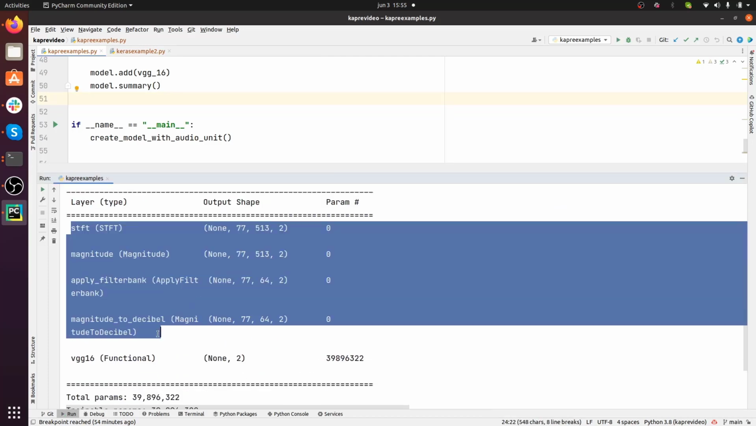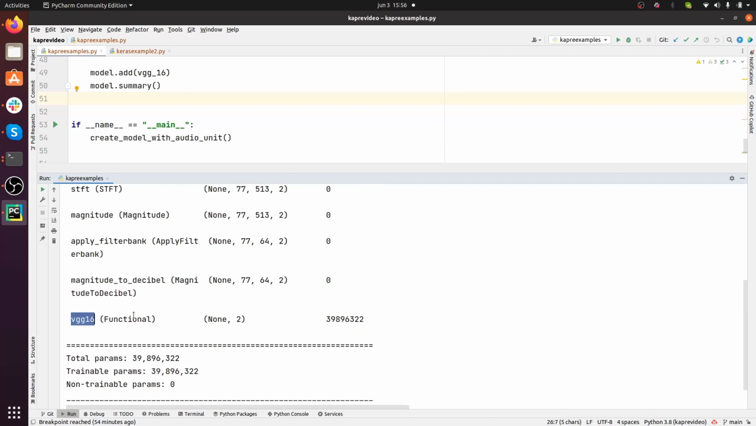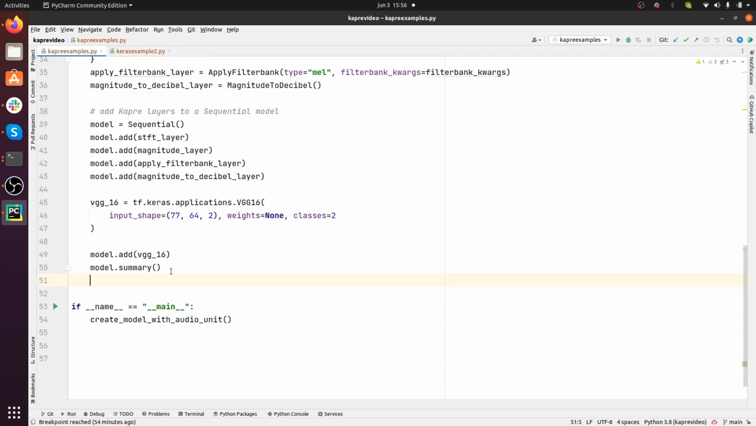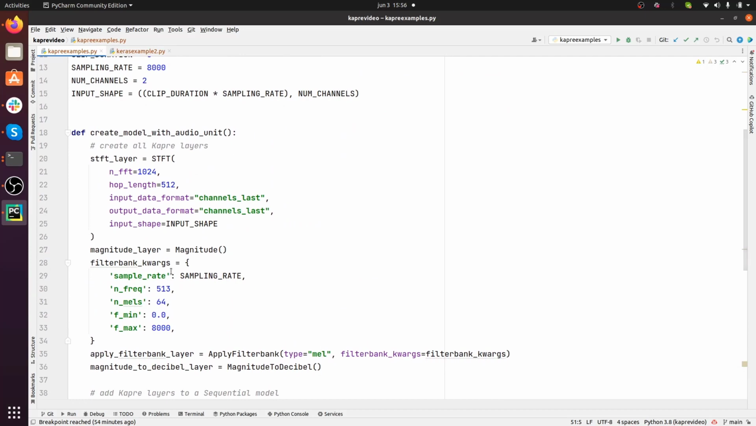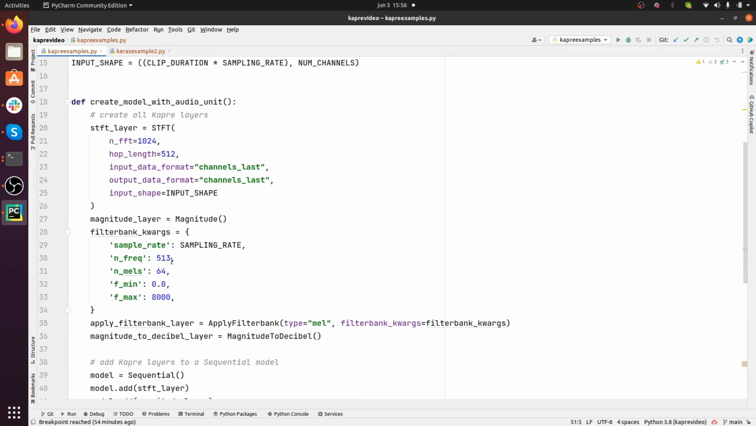So the first 4 layers make up the audio backend, and then we have this VGG16 functional model whose output is equal to 2, and these are the 2 labels that we expect. Perfect. So this is completely correct. So as you can see, it's very easy to build an audio backend that does audio pre-processing in real time, leveraging your GPU directly within Keras and using Kapre.